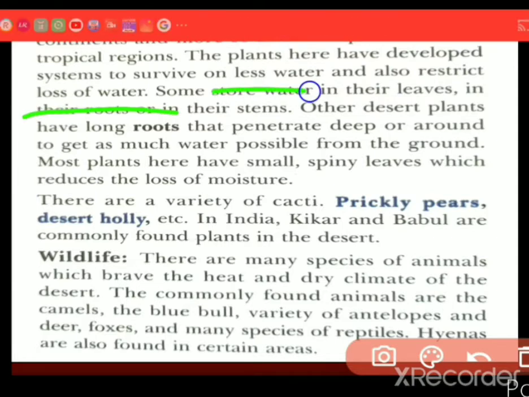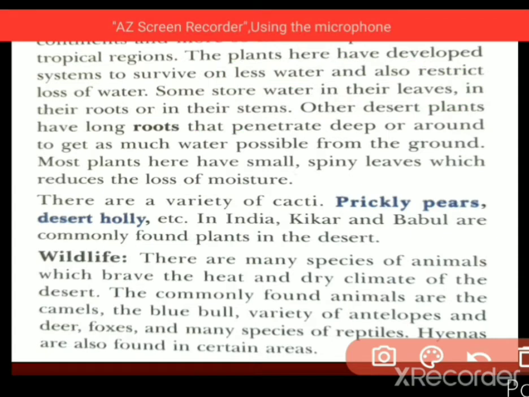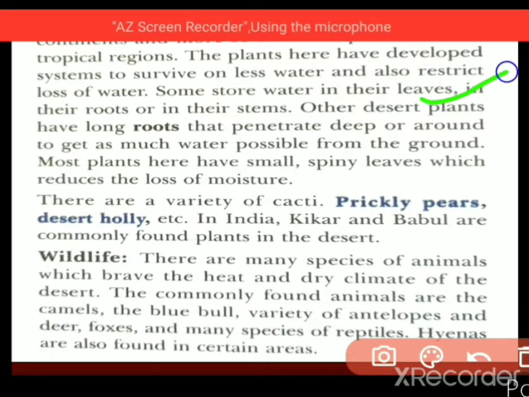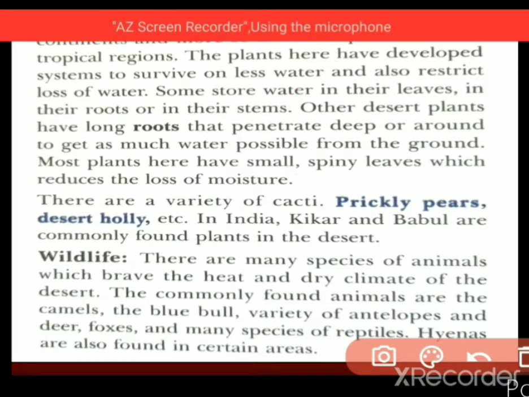There you don't get much water, and you get only certain types of bushy plants. Some store water in their leaves, like cactus, some in their roots or in their stems. Different plants have different ways of storing water.